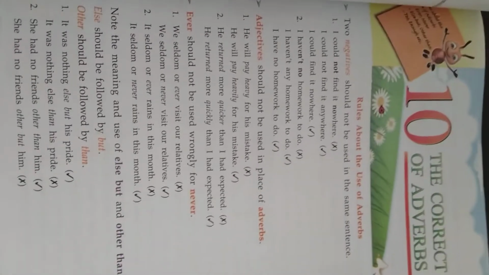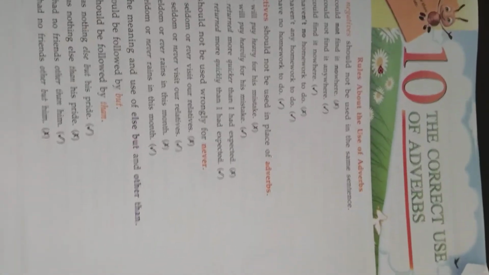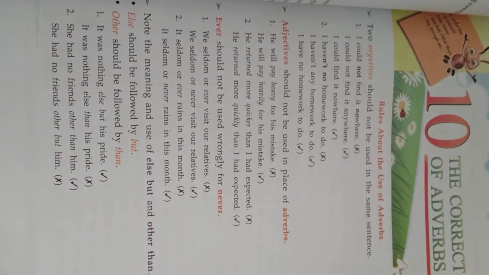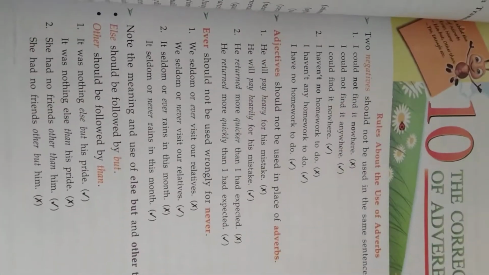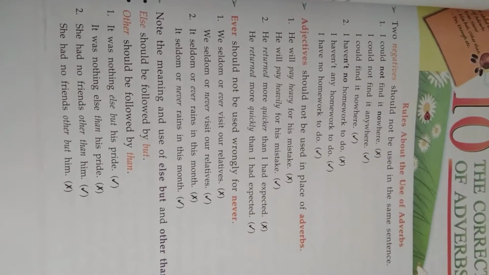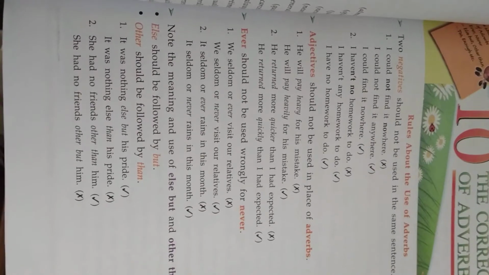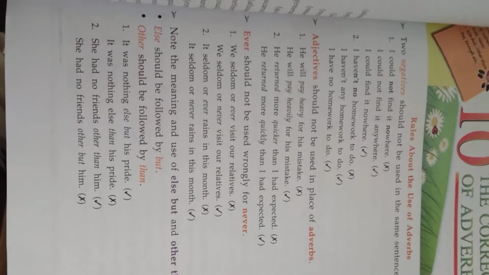So today we will be starting with chapter 10, the correct use of adverbs. Rules about the use of adverbs. Two negatives should not be used in the same sentence. So what is an adverb? The word which is describing a verb is known as an adverb. So that is the definition of an adverb. Two negatives should not be used in the same sentence, like not and no. That is wrong. It has to be: I could not find it anywhere.